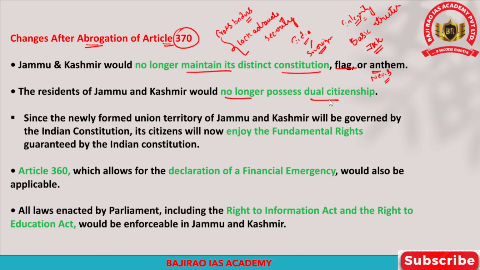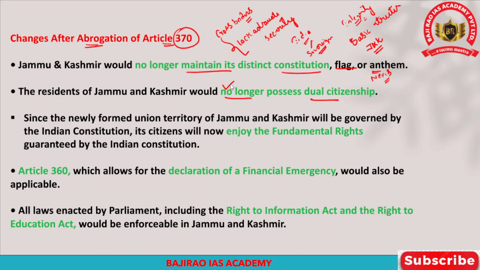Unlike the US, in India we do not see dual citizenship of the state and citizenship of the union. Rather, we have a single citizenship, and that is a unitary feature of the Indian Constitution. But with respect to Jammu and Kashmir, it is different. Earlier, when Article 370 was in force, there was a dual citizenship, but after abrogation of Article 370, there will be no dual citizenship.